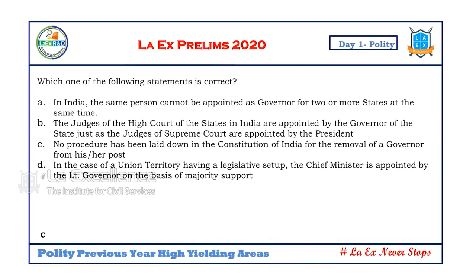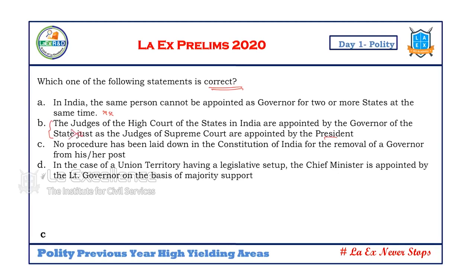Now, which of the following statements is correct? It is asking for the correct statement. It's a single statement, single answer question. Now, the same person cannot be appointed as a governor for two or more states at the same time. Wrong. The 7th Constitutional Amendment Act has made it possible. You know, Governor Narasimhan, who acted as a governor for AP and Telangana. The judges of the High Court of the states in India are appointed by the governors of the state, just as the judges of the Supreme Court are appointed by the president. You know that judges of the Supreme Court or High Court are appointed by the President of India. In the process for the High Court, he consults the governor of the state and also the Chief Justice of the High Court. So this is a wrong statement.